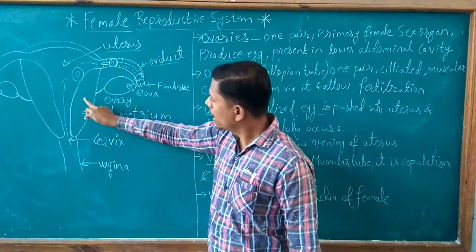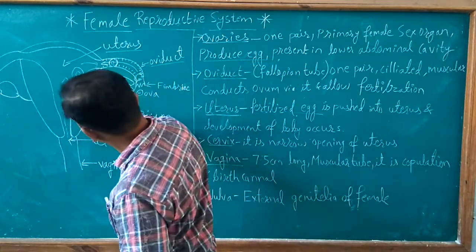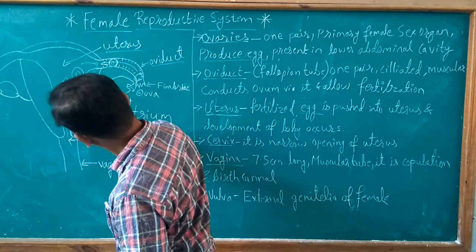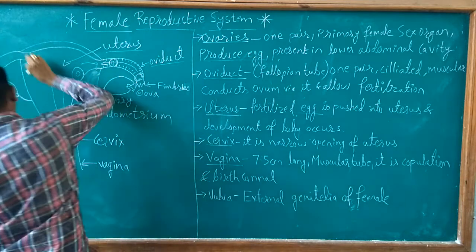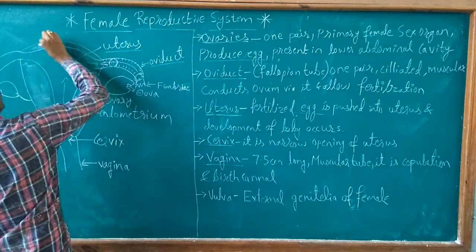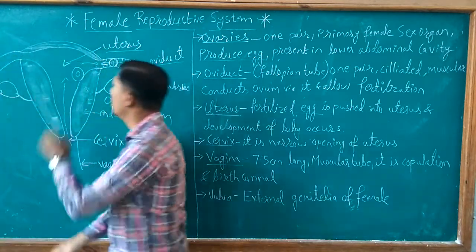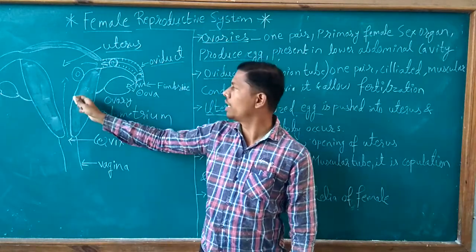Cervix. Then the endometrium layer. This layer you can see. I'll shade it to show you. The whole shaded portion is endometrium. And what is endometrium?